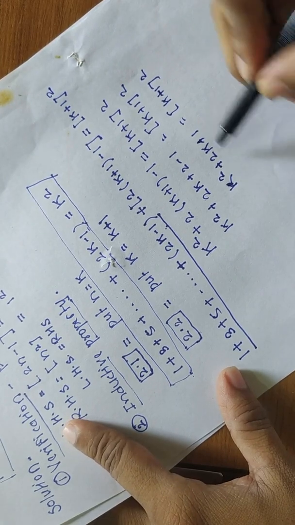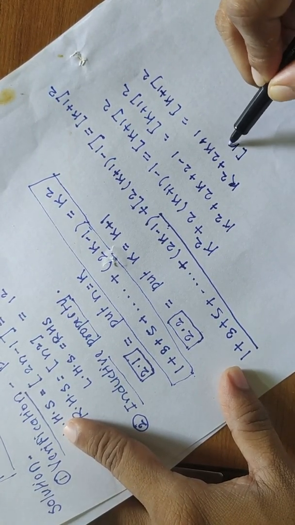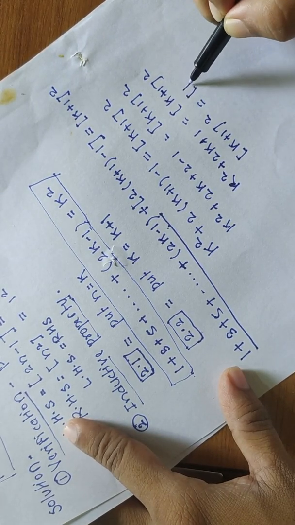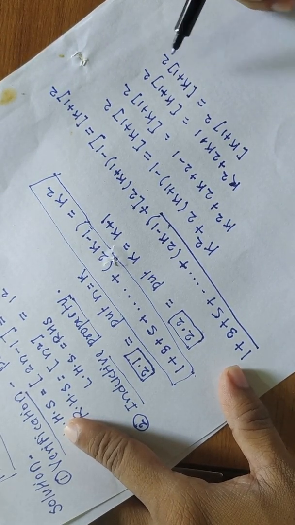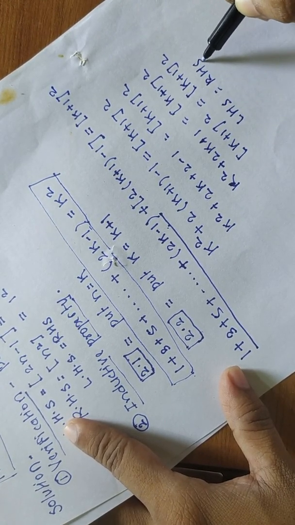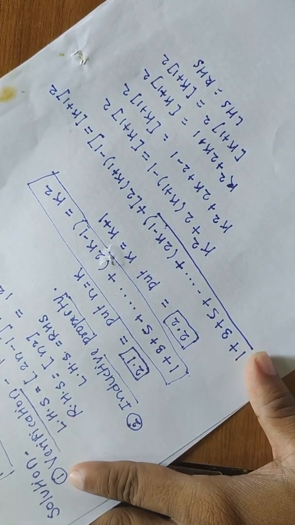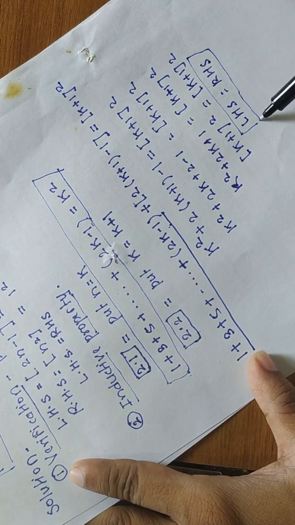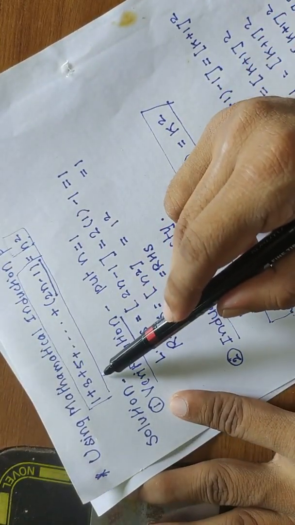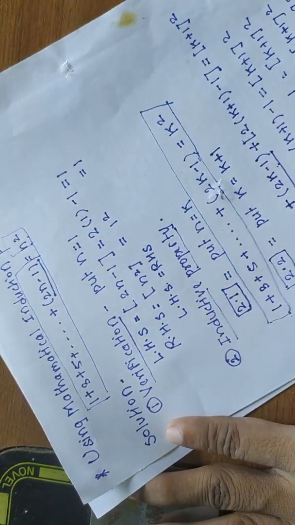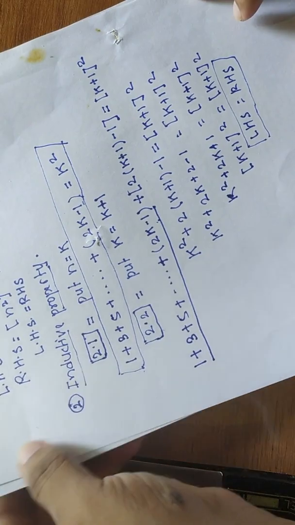And this is nothing but what? K plus 1 bracket square, and on the right side also we get k plus 1 bracket square. Left side is equal to right side. So this is how, since we are getting left side equal to right side, we can say that this particular expression is proved using mathematical induction.